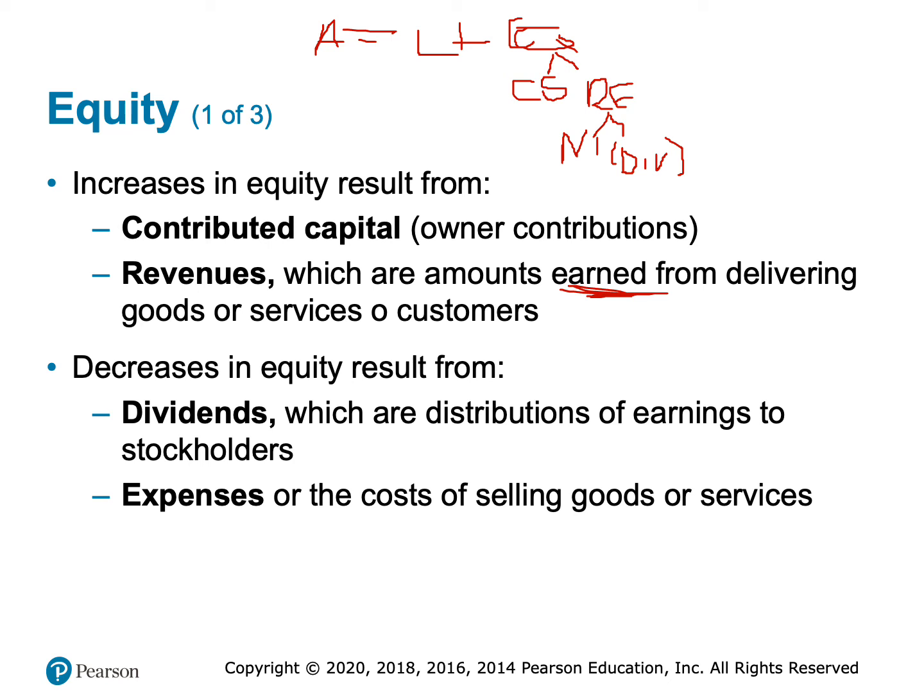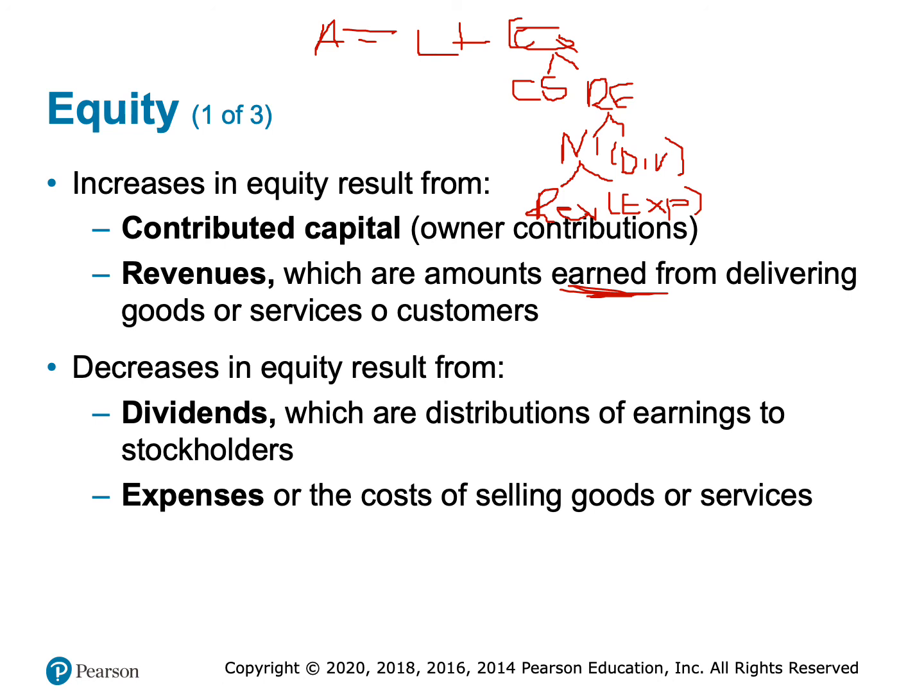Net income, profit, earnings are made up of two parts: revenue, those sales, the money that we earned from selling our good or service, and then expenses. And expenses are what you think they are. They are all of the costs that we have to incur in order to sell our good or service. Again, we'll define these a little bit more later and talk about them a lot more. So I'm going to put expenses in parentheses also, because those are getting subtracted.